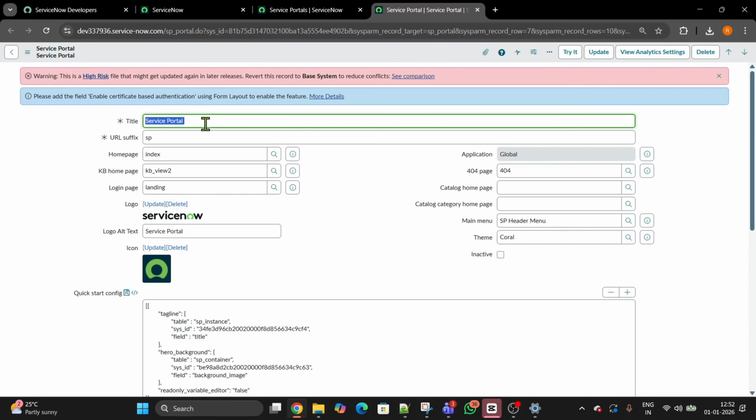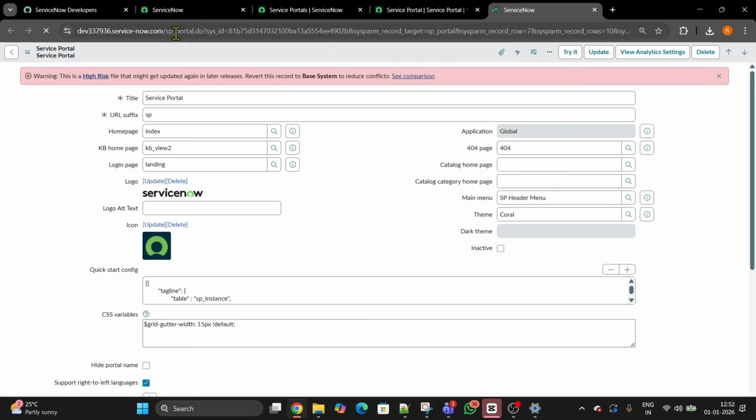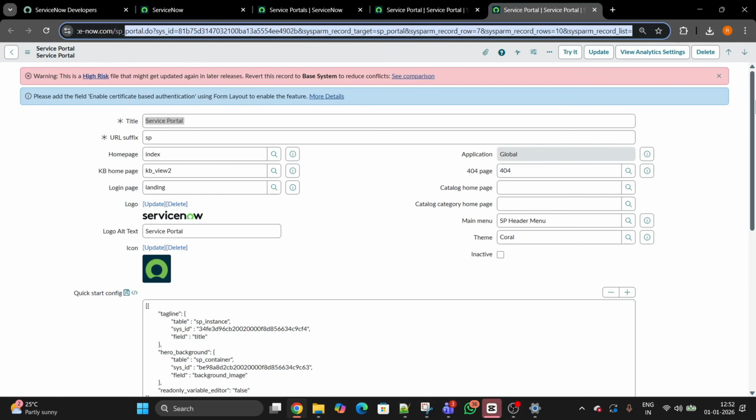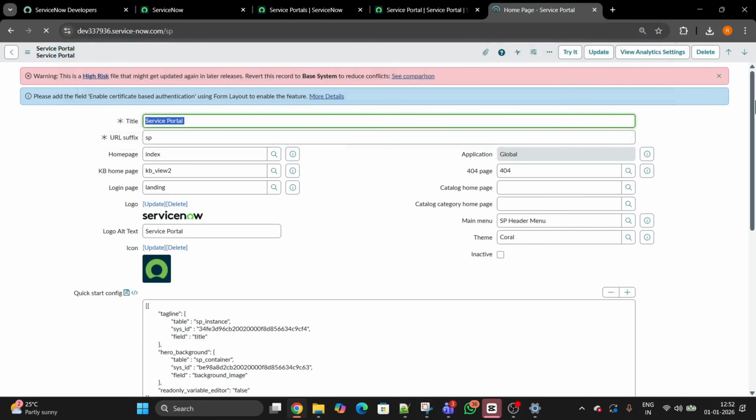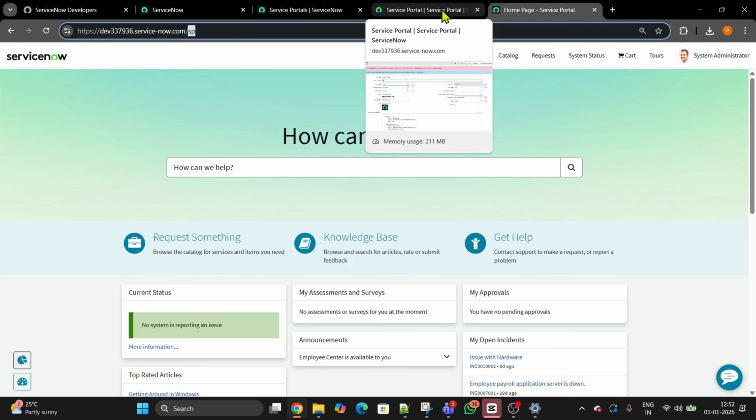If I open this, just see the title, the suffix. If I duplicate this, go back, remove this and type SP, enter, it takes me to this portal page, because this portal has the suffix SP. If I change this to some other suffix, it will go there.